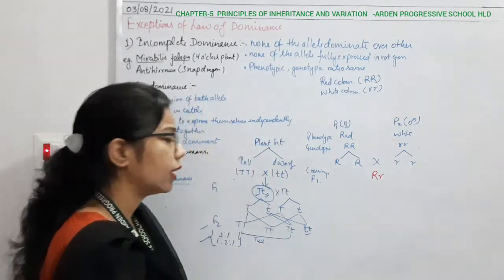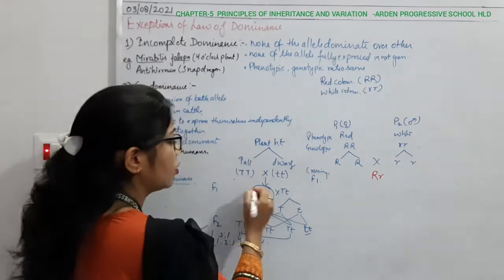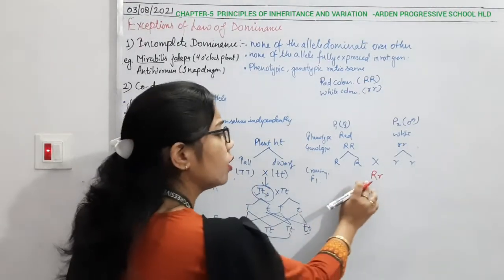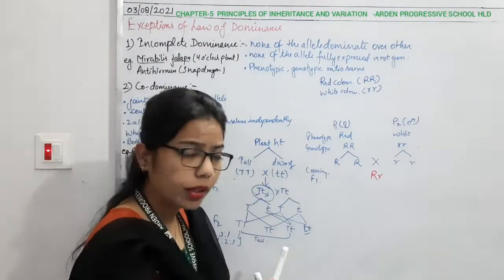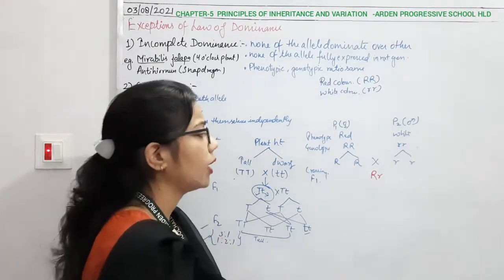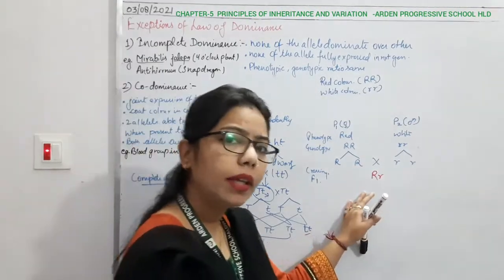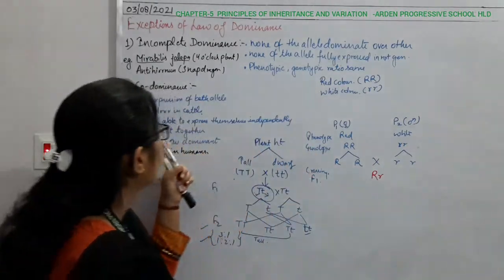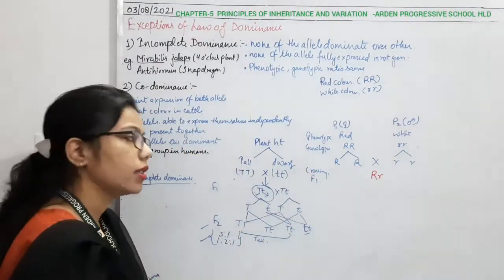So what is the deviation? Earlier one allele dominated over the other, but here none of the alleles dominates. Instead, it forms a new type, and that new type is the pink color. That's why we see this flower color in Mirabilis jalapa.